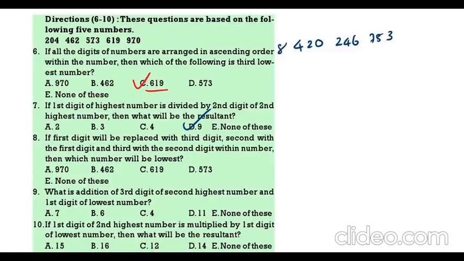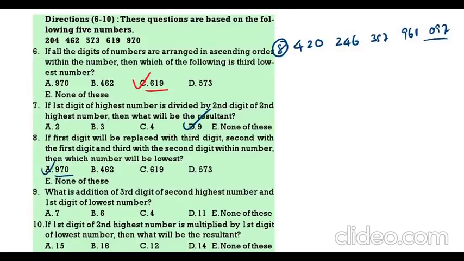This is the 8th question I am doing. Then 961. So this is 357. Then 961. Then 097. Which is the lowest number? 97. For that the original number is 970.